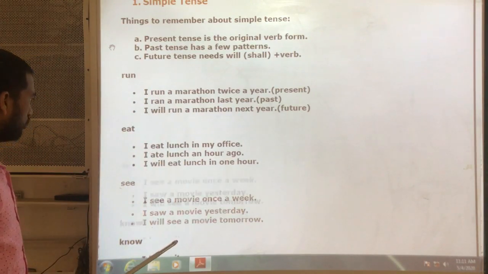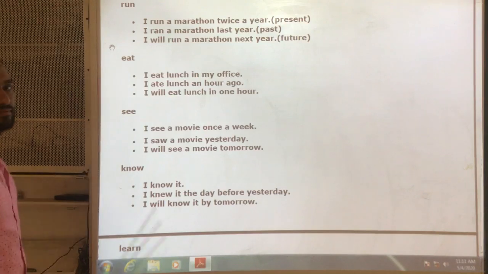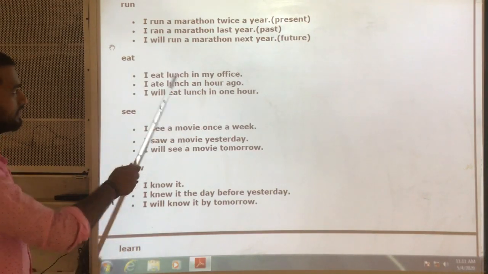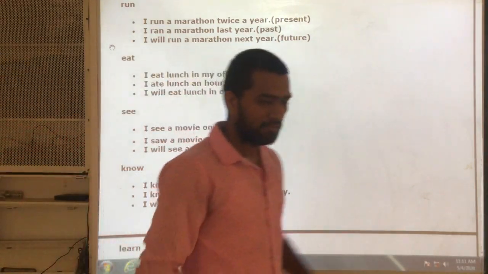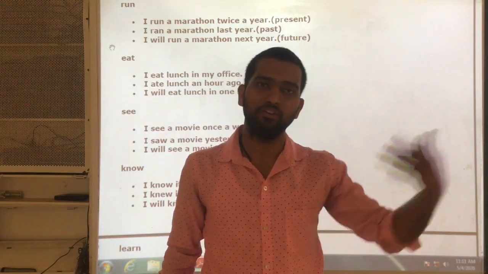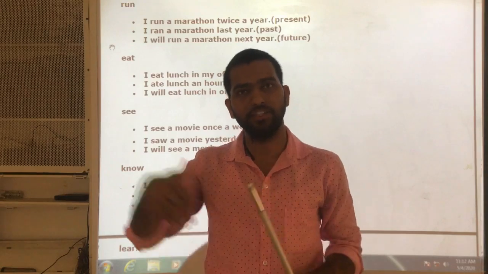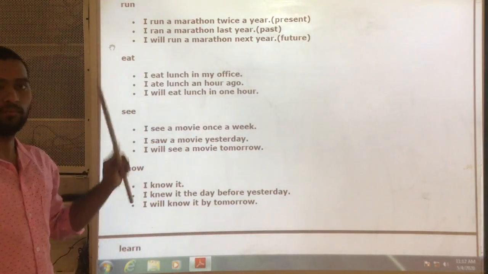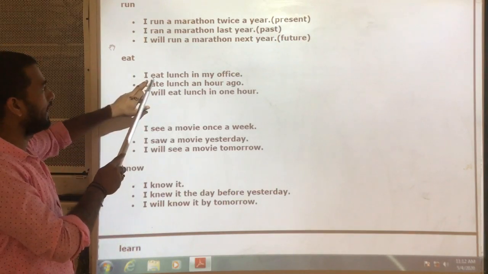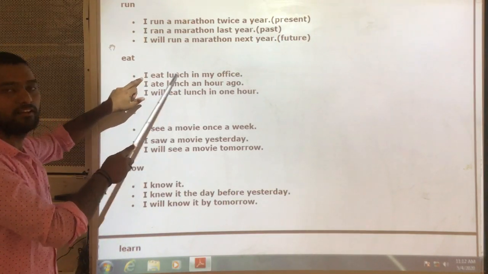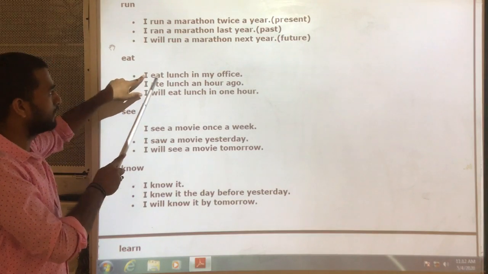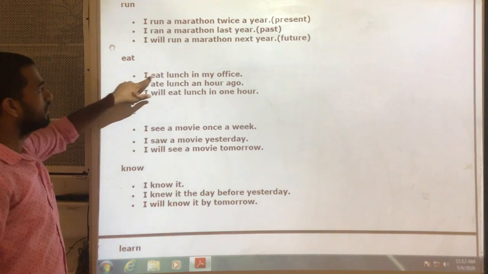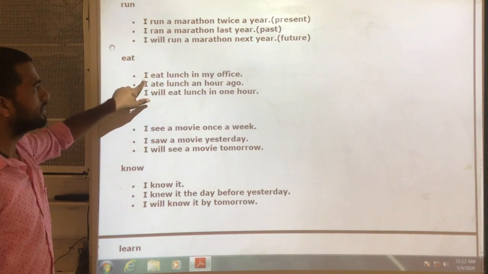Next, look at the second verb, eat. I eat lunch in my office. This is a daily routine, not only today, not only tomorrow, not only yesterday. I eat my lunch in the office daily. So in this case we use simple present tense. I eat lunch: subject plus V1 plus object. Eat is the base form of the verb. Yes or no? So this is simple present.